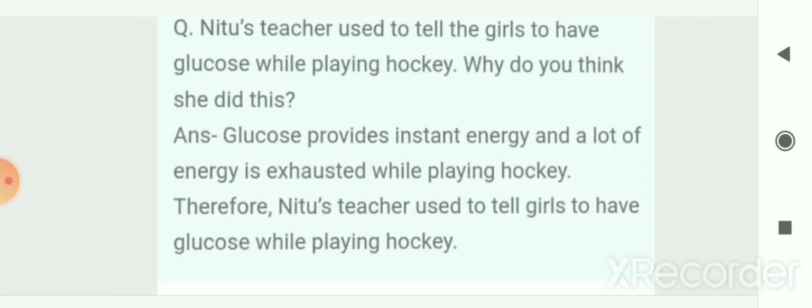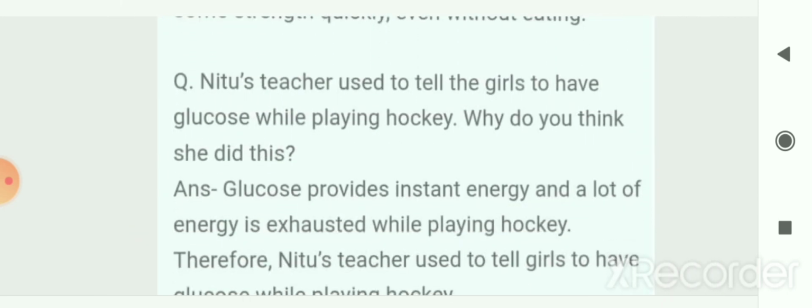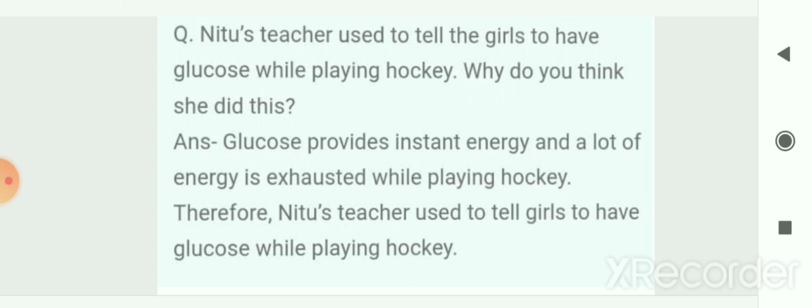Next question. Neetu's teacher used to tell the girls to have glucose while playing hockey. Why do you think she did this? So glucose provides instant energy and a lot of energy is exhausted while playing hockey. Therefore, Neetu's teacher used to tell girls to have glucose while playing hockey.